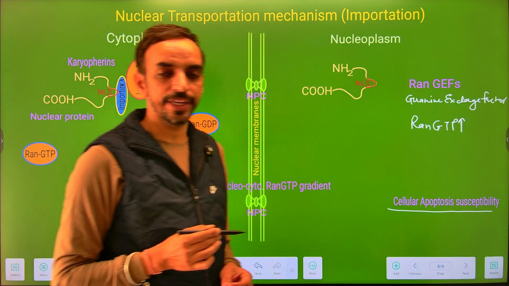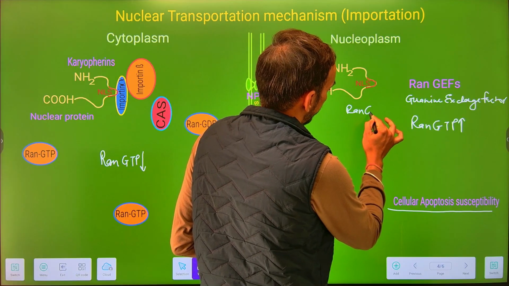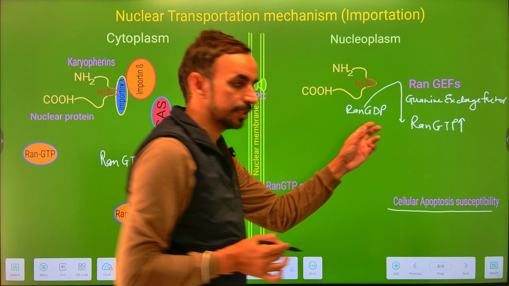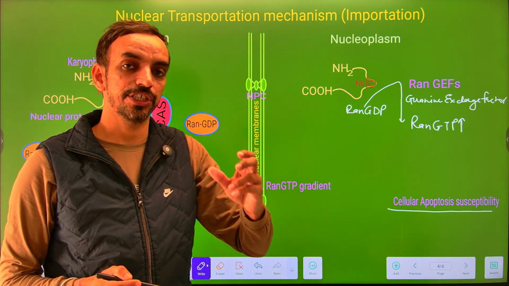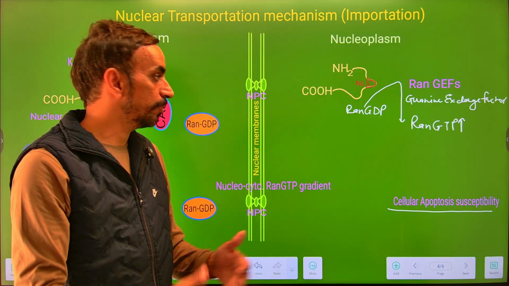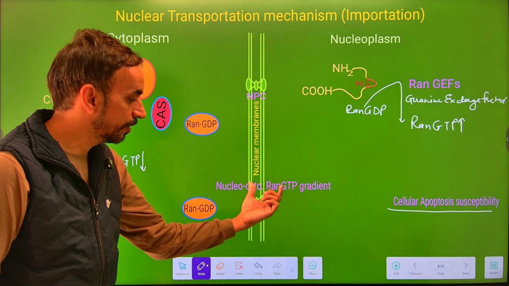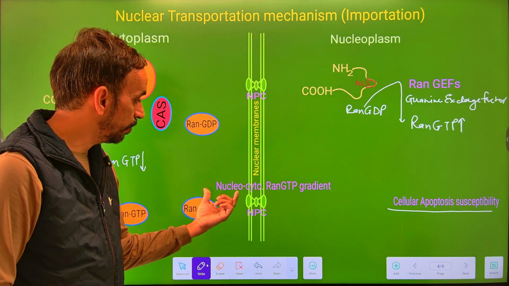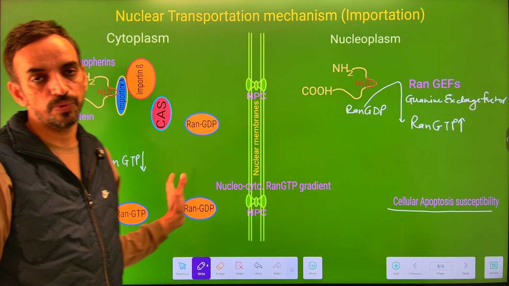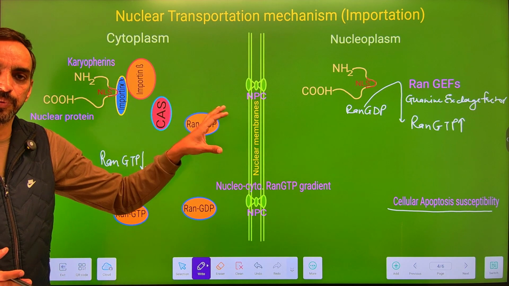What is the function of these guanine exchange factors? Simple. They convert the Ran-GDP into the Ran-GTP, which keeps the concentration of Ran-GTP higher within the nucleoplasm. That triggers the movement of Ran-GTP from higher to lower concentration. That is for the creation of a nucleocytoplasmic Ran-GTP gradient that triggers this transport from inner side to the outer side. So this is all about the importation mechanism.